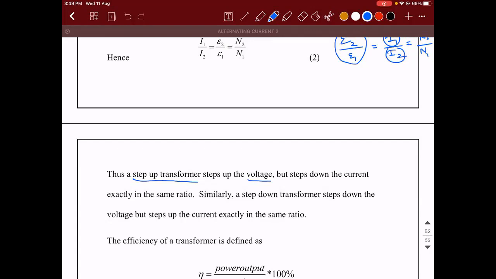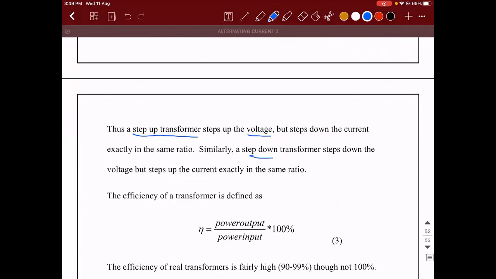In a step-up transformer, the EMF has got doubled. Then what will happen to the current? It reduced by half. It will reduce by half. That is the meaning of same ratio. Similarly, a step-down transformer steps down the voltage but steps up the current exactly in the same ratio.